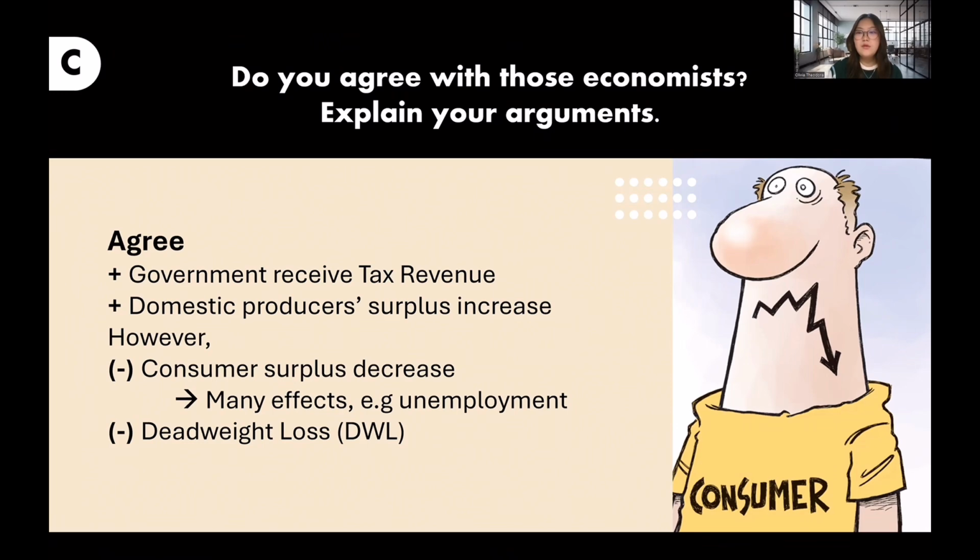And secondly, based on Brookings.edu, American trading partners often implement a tariff called the retaliatory tariff, which can limit the USA's export production, which could also harm the workers in those industries. So even if the government and domestic producers benefit, the overall number of citizens and workers in the import and export industries who could suffer a loss is much larger. This could make the country's living standard go down and trigger many other losses for the citizens as a whole. And last but not least, there is also deadweight loss in the graph.